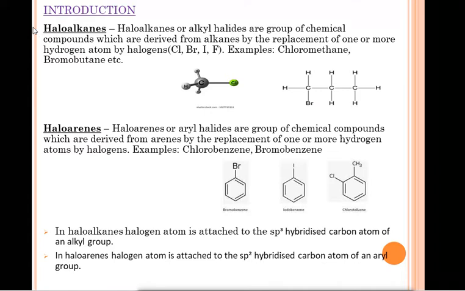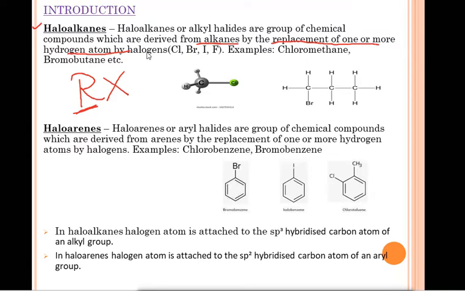So first of all, let's have a quick look at the definition of haloalkanes. Haloalkanes are also called alkyl halides, and the general formula of haloalkanes or alkyl halides is RX, where R is the alkyl group and X is the halogen. They are a group of chemical compounds derived from alkanes. From where do we get these haloalkanes? From alkanes by the replacement of one or more hydrogen atoms, which means we can replace one hydrogen atom or more than that, and after that we will get haloalkanes.